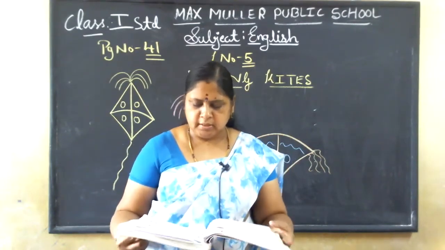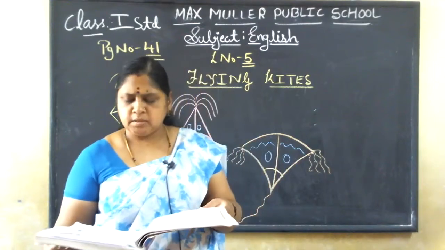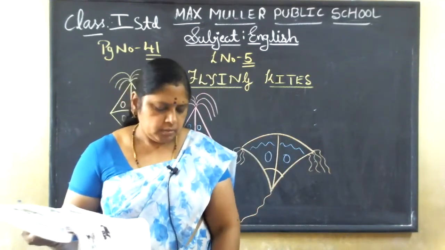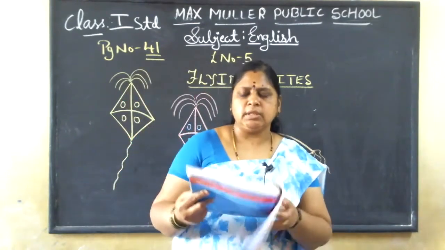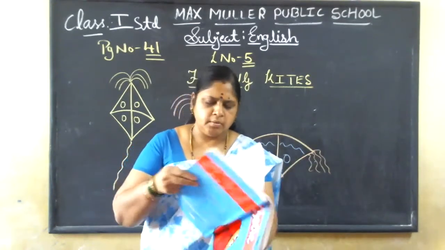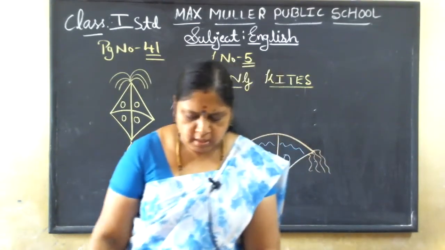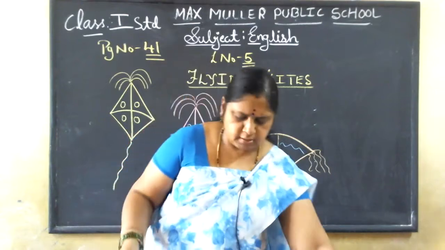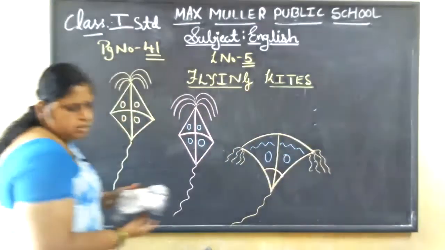Okay. So, yes, children, that is the end of the lesson. It's a very small and cute lesson about the two children and their kites. Okay. So, now you come down to the next page. There is an assignment for you. I'll just give you the assignment.